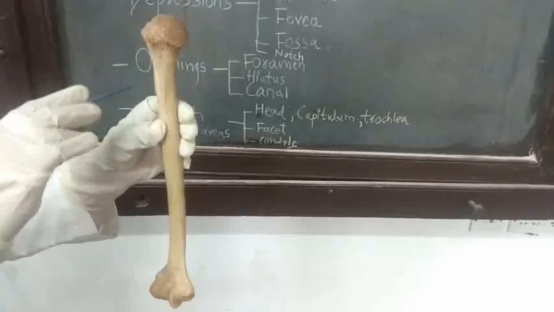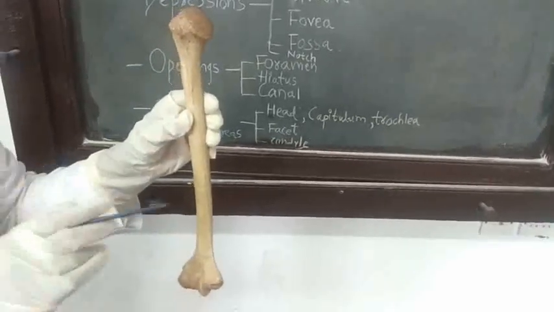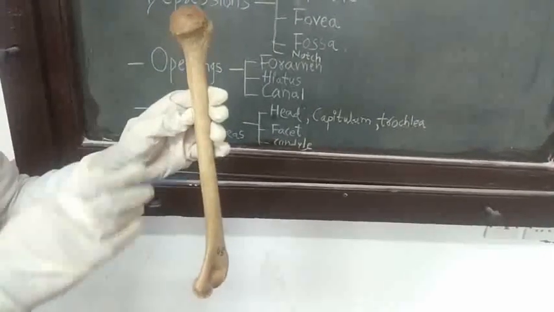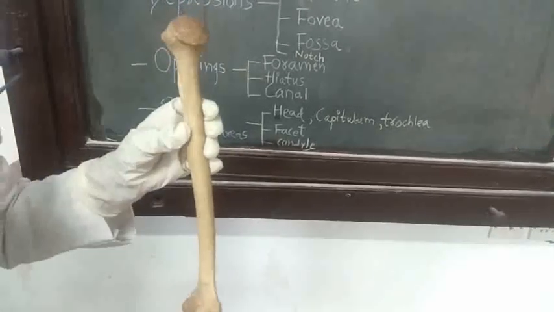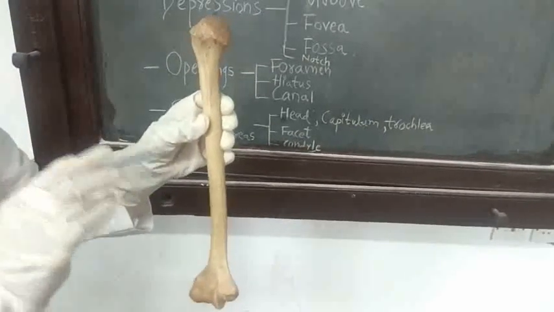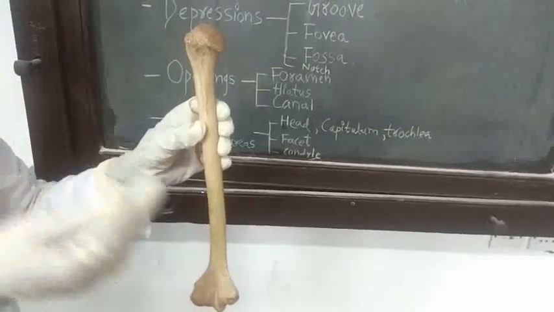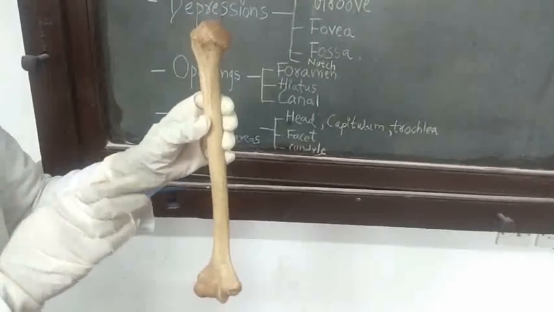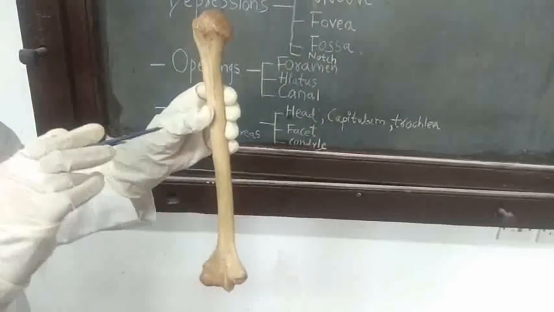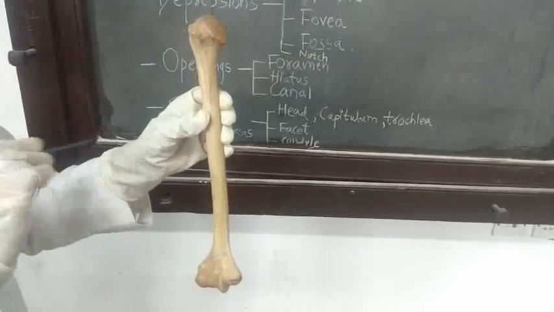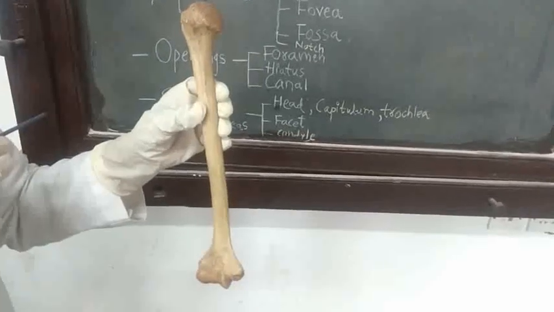Now, the nerves can be related to some parts of the bone, and if there is fracture of the bone and that nerve can be damaged in that fracture, then what happens? The muscle supplied by that particular nerve can be paralyzed.